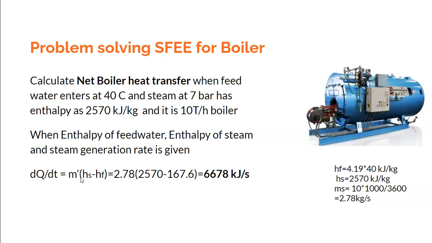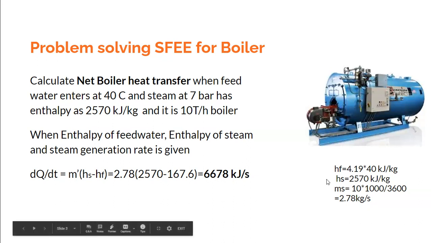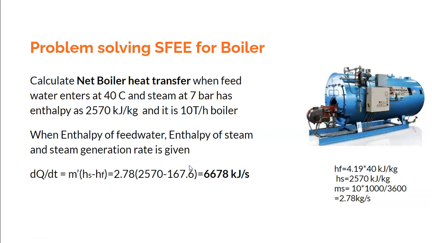You know that a boiler does not produce any work, and we are neglecting other losses and the changes in kinetic energy and potential energy. So the generalized steady flow energy equation for the boiler becomes dQ by dt equals m dot into delta H. And delta H is nothing but the difference in enthalpy: the enthalpy of the steam being generated, which is 2570, minus the enthalpy of the feed water entering the boiler, which is 167.6. That is multiplied by the steam generation rate.